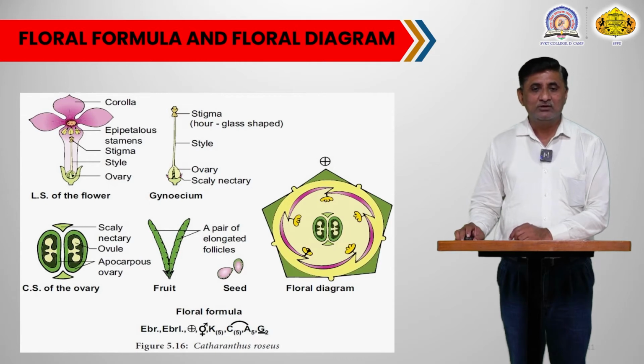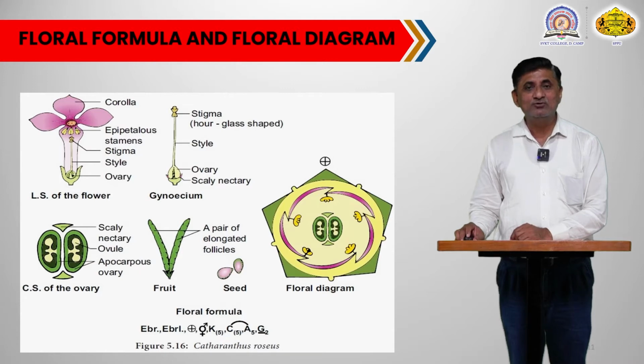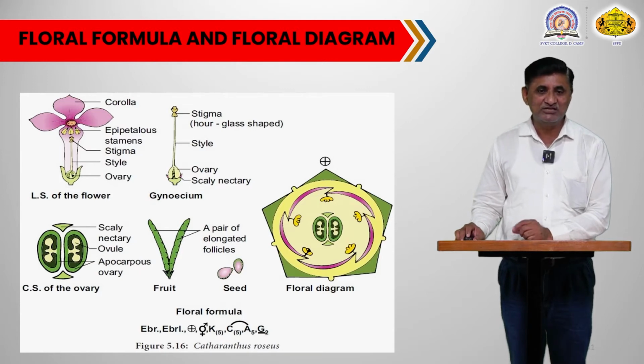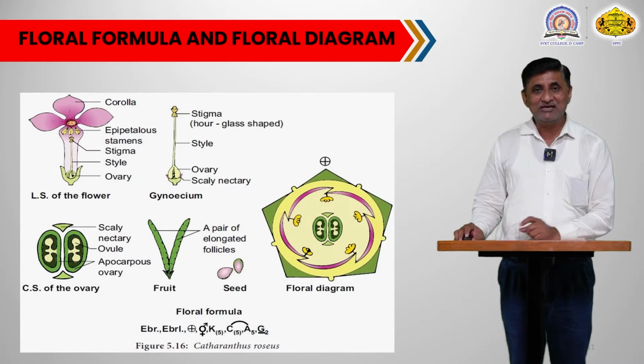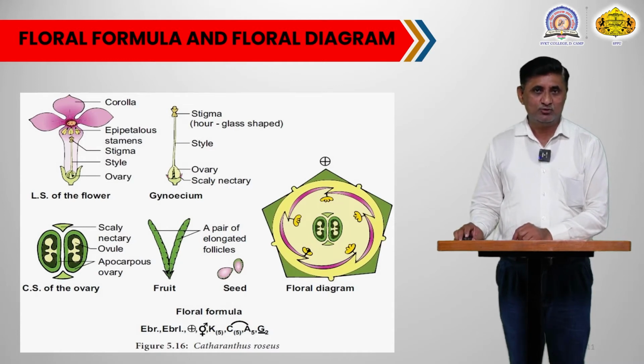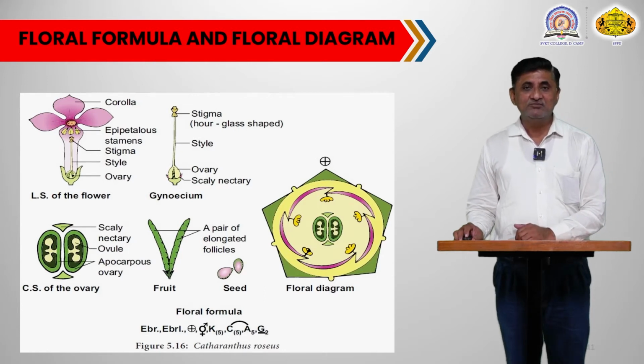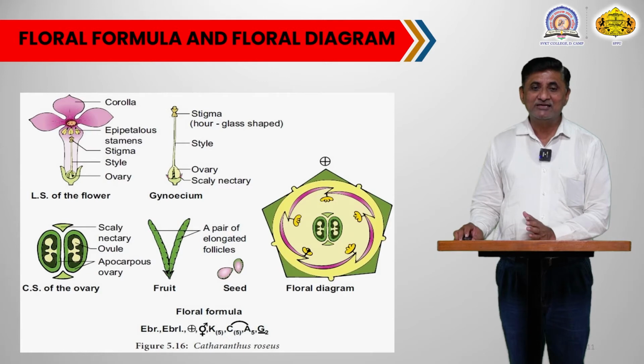There are 5 petals in the corolla, and the stamens are with a very short filament, and their anther lobe is sagittate in shape. You can also see the stamens attached to the petal lobes, and that's why they show the epipetalous condition. In the flower, you can see the ovary, you can also see the style, stigma, epipetalous stamens and corolla.